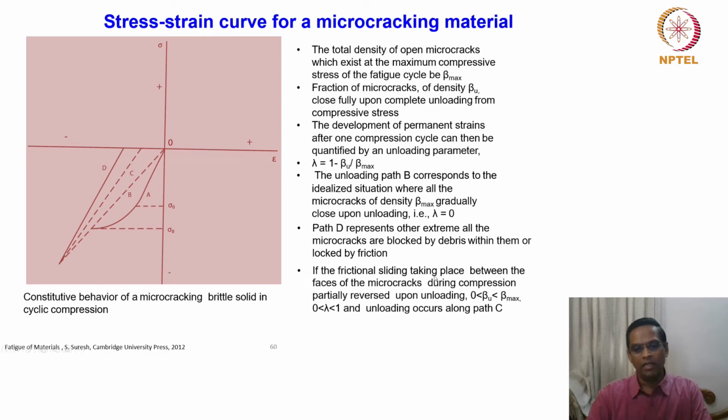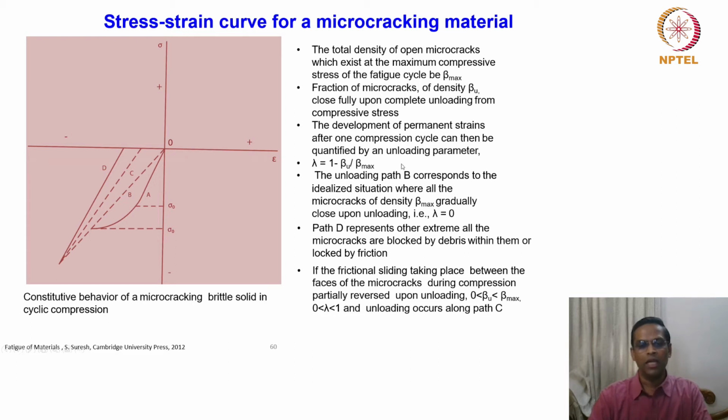If the frictional sliding taking place between the faces of the microcracks during compression is partially reversed upon unloading, then beta u will be between 0 and beta max, and lambda will be between 0 and 1, and unloading occurs along the path C. So this is an in-between situation, where the value of beta u will be between these, whether only a fraction of microcracks get closed. That is what is defined here, beta u.